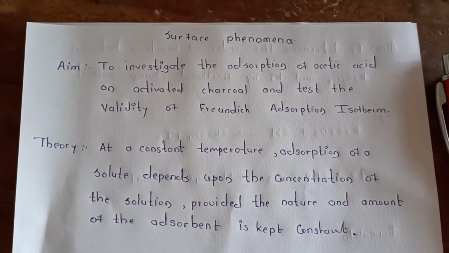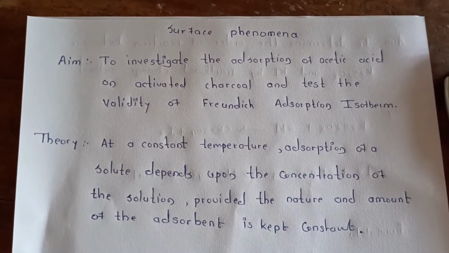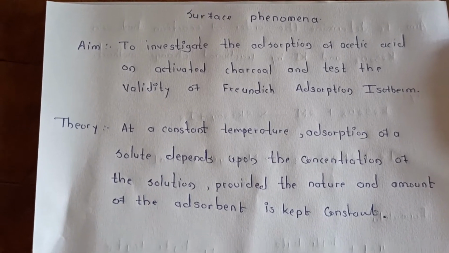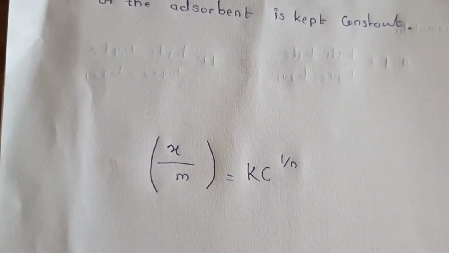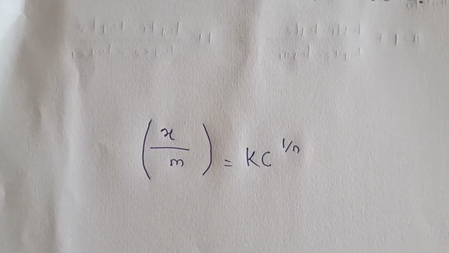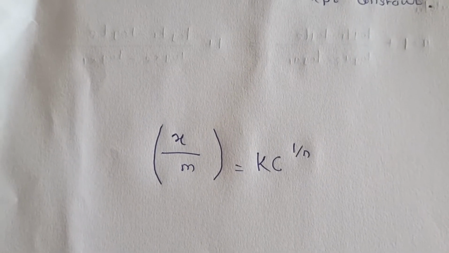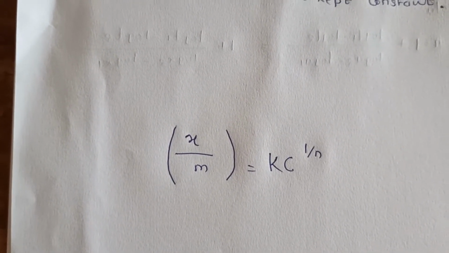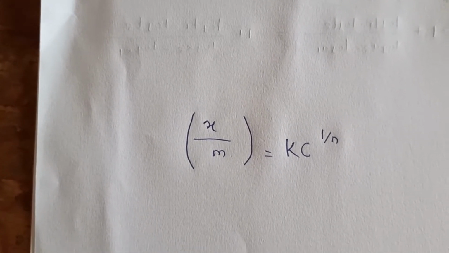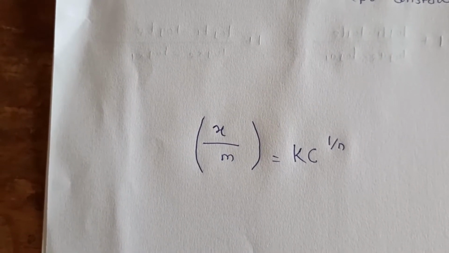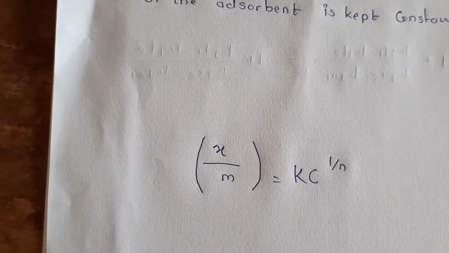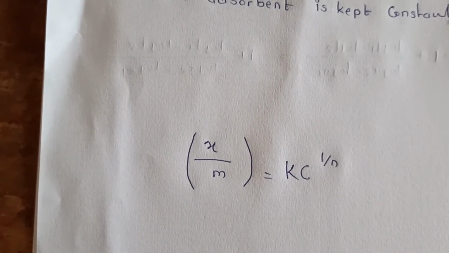Adsorbate is the substance being adsorbed. Freundlich suggested an empirical relationship between the amount of adsorbate adsorbed and the concentration of the solution in a solid-solution system, where x is the amount of adsorbate adsorbed, m is the amount of adsorbent, c is the concentration of the solution at equilibrium, and k and n are constants whose values depend upon the nature of adsorbate, adsorbent and the temperature.